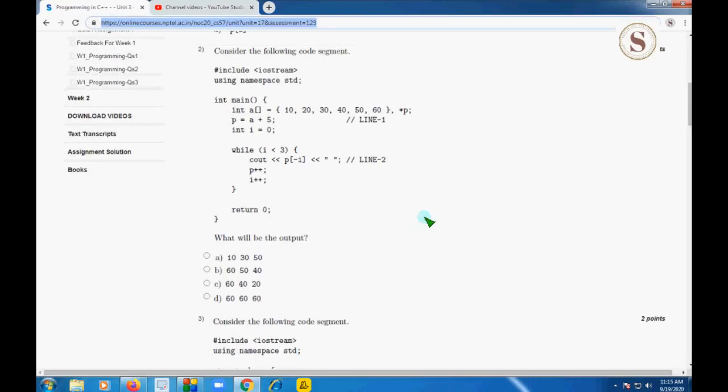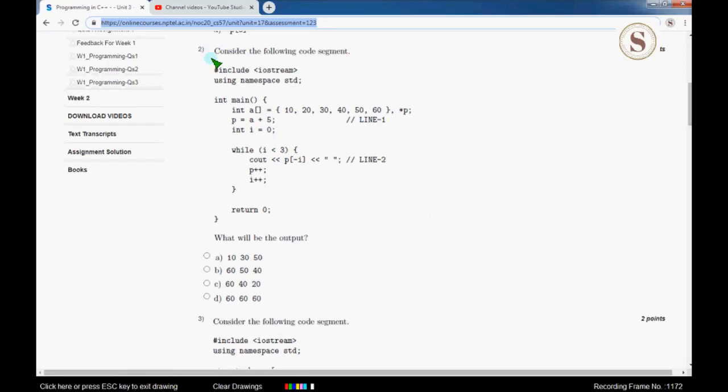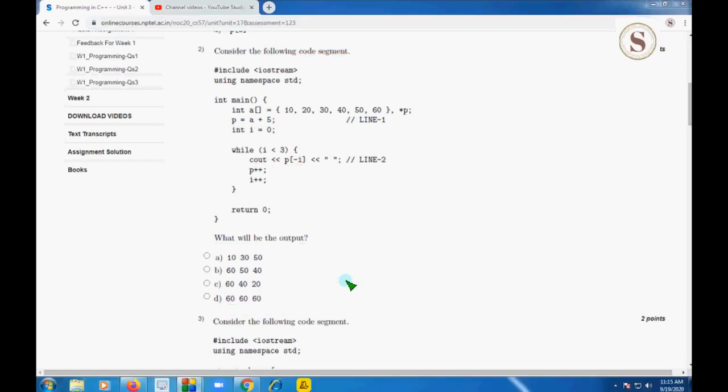consider the following code segment, and they have given line 1: P equal to A plus 5, and line 2: cout P of minus I. Then they are asking for the output, and when you write this program, you will get the answer as 60, 60, 60 and 60. So option D is the correct answer for the second question.